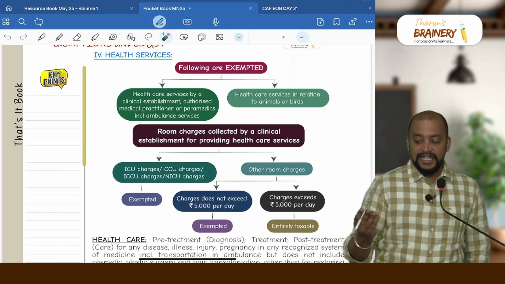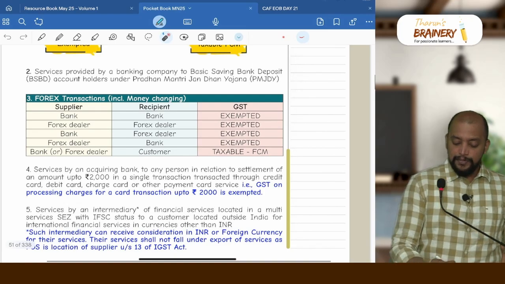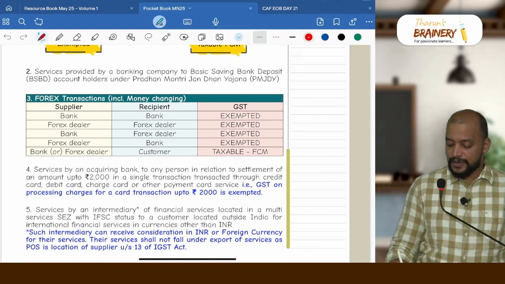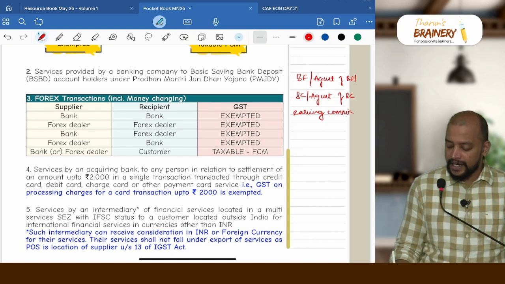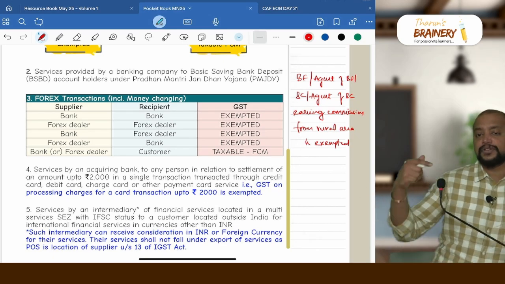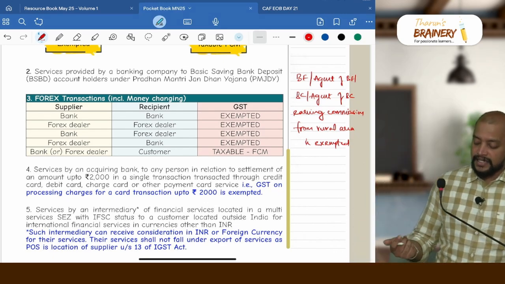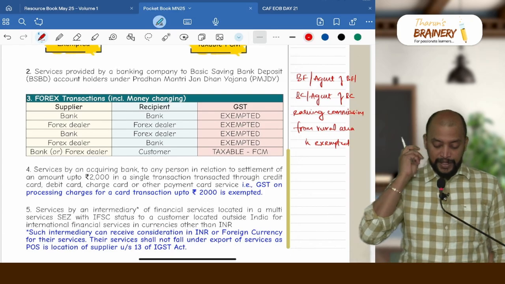So even business facilitator, agent of business facilitator, business correspondent, agent of business correspondent, earning commission from rural area, is exempted. But this is connected to RCM, so it is covered under the list of services under RCM, but this is also an exemption point which you need to keep in mind.